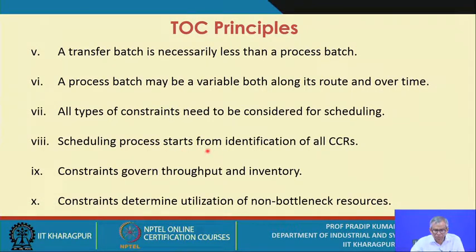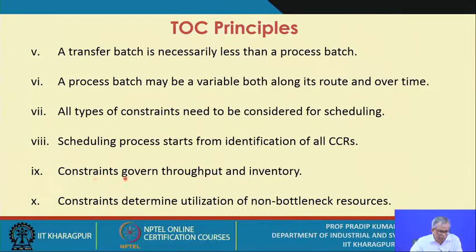The scheduling process starts from the identification of all CCRs, capacity constraint resources. Please refer to its definition to see which of the resources is a CCR. You start modeling the scheduling system after you identify all the CCRs. So that is one of the principles you must follow.